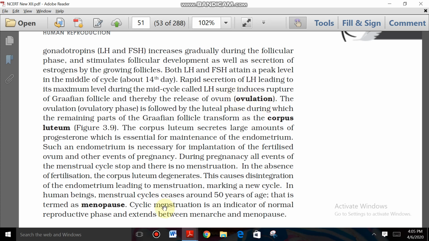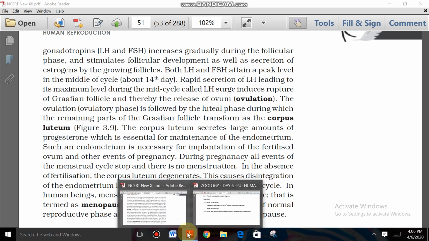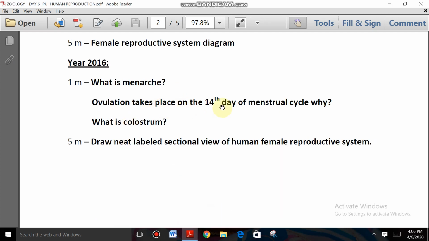So ovulation takes place on the 14th day only. The reason is LH surge. Simple answer: due to LH surge. LH surge means the maximum level of LH is secreted on the 14th day, so that ovulation occurs, right?